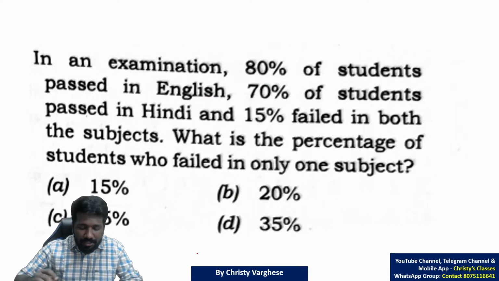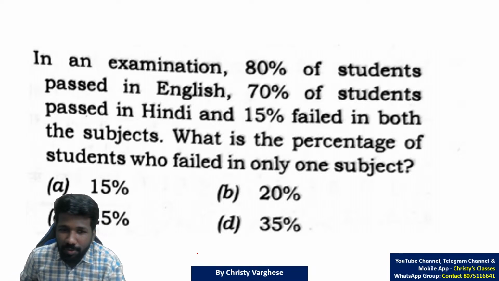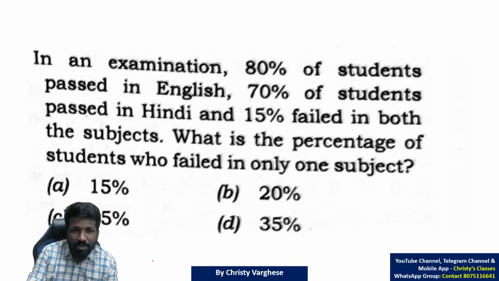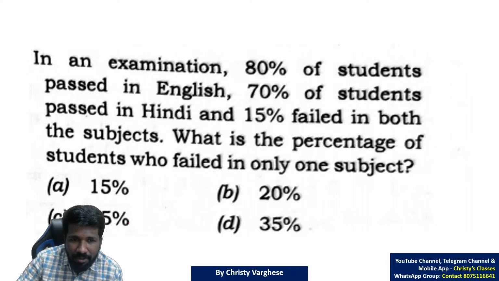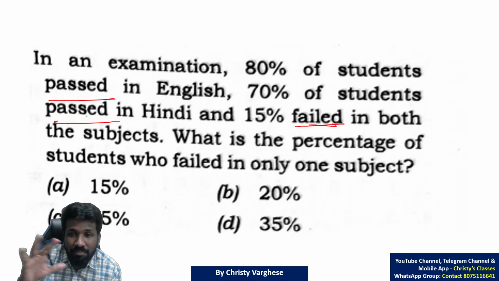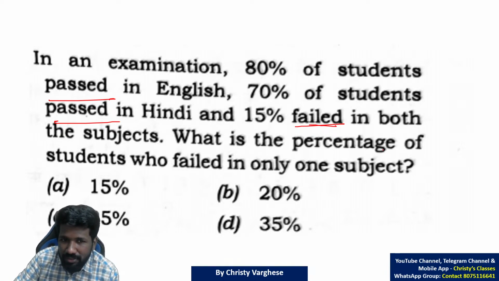The next question, percentage and Venn diagram both are there in this question. In a panic situation, when you read, you can misread the question and may get a wrong answer. Because the question says 80% passed, 70% passed, 15% failed. If you consider them as similar information, you will get a wrong answer for sure, because they are not similar data at all. So you have to make it similar first.